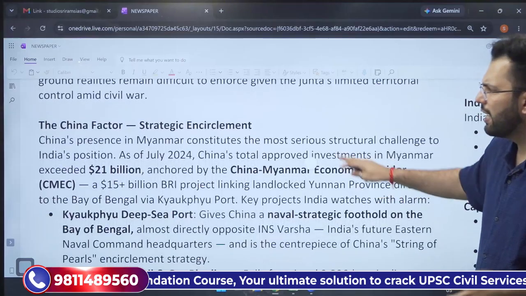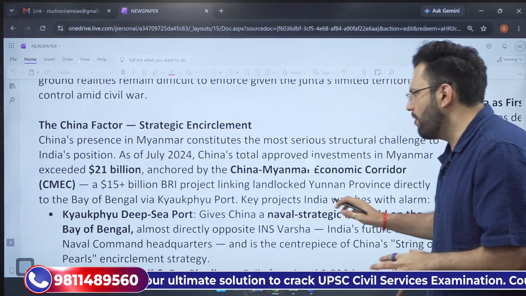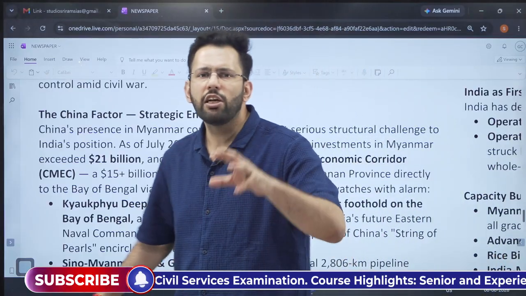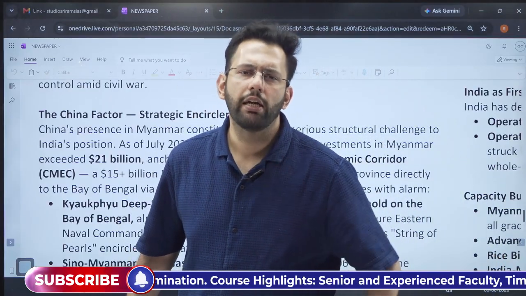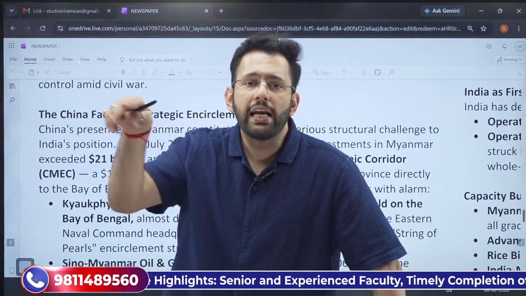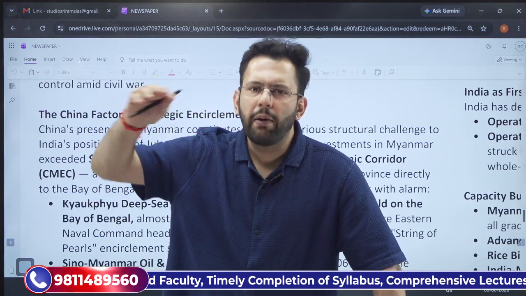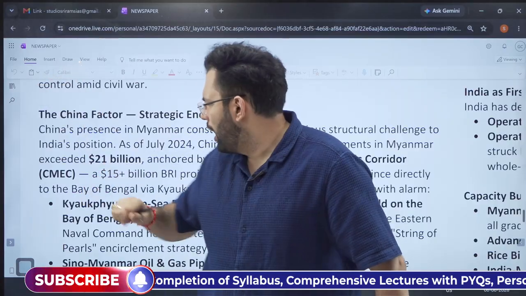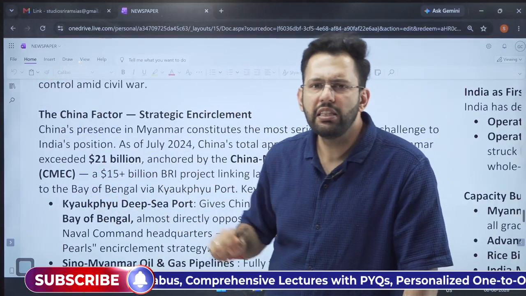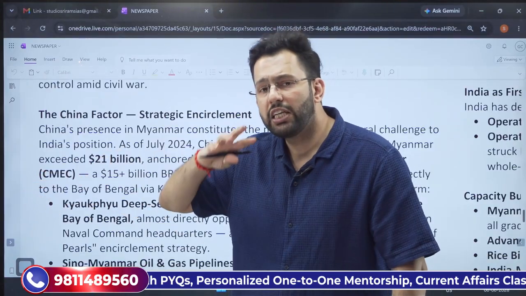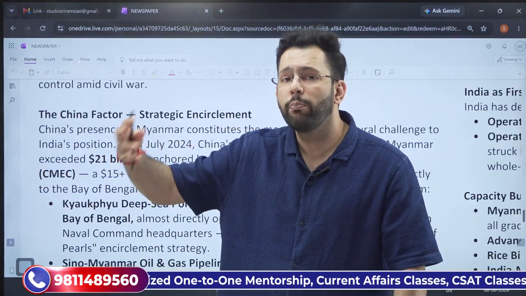And lastly, there is the China factor. China has basically approved investing close to $21 billion in Myanmar as a part of CMEC. So with Pakistan, China has CPEC, that is the China-Pakistan Economic Corridor. Now it is also planning CMEC, the China-Myanmar Economic Corridor, and it has already started the same, where China has promised to invest close to $21 billion.